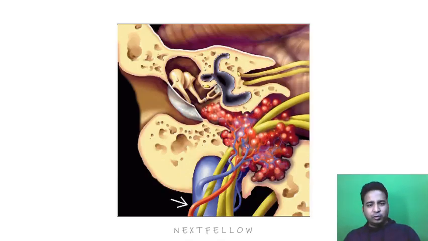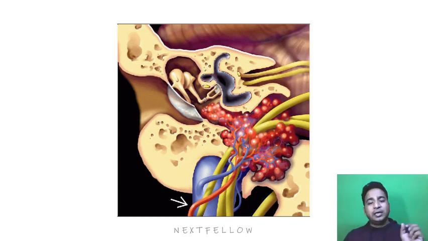Look at the picture of the glomus tumor. You can see these reddish ball-like structures all around. So this is a glomus tumor which is mainly arising from the jugular bulb. As you can see, this blue structure is our jugular vein, and there is a jugular bulb from which this tumor is arising. Now tell me, what is the feeding vessel of this glomus tumor? The answer can't be jugular bulb. I'm asking about the feeding vessel. That has to be an artery. So the answer is ascending pharyngeal artery, which is a branch of the external carotid artery.